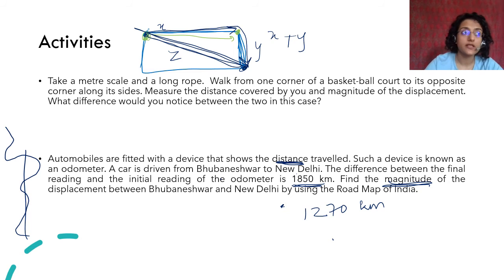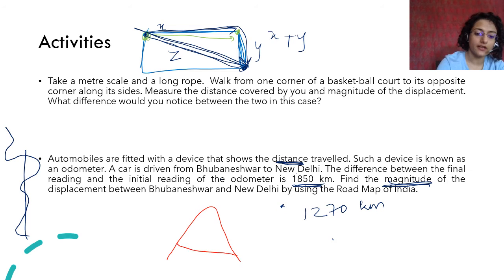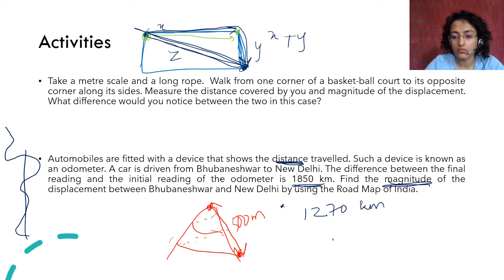You will also see this in case of hilly areas. If you have been to the hills anywhere, you will see that the road is winding like this. It goes from here, then it goes, and then it reaches the top. Right? So if you start from this position and have to go to this position, you take a long winding road to reach it. है ना? So this is the total distance you have covered, but displacement is only this much. For example, this is only maybe 500 meters from bottom to top, but you have covered a distance of maybe 10 kilometers to reach that.